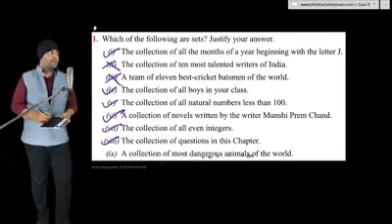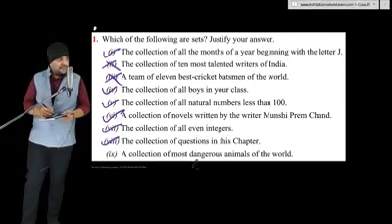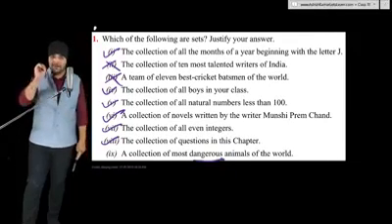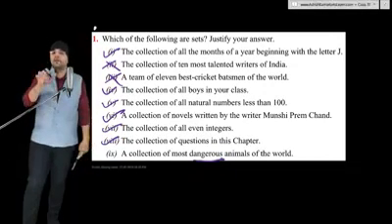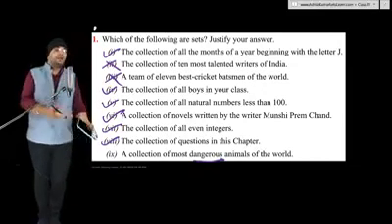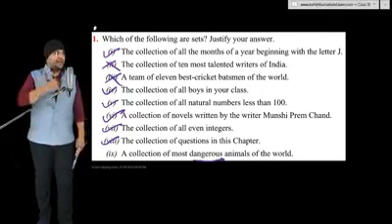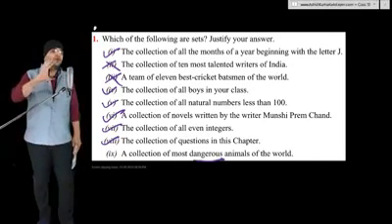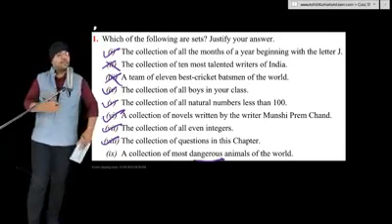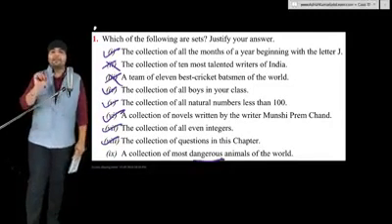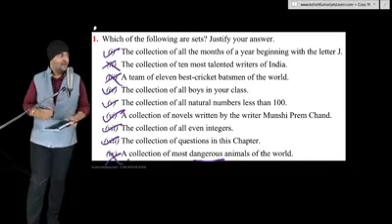A collection of most dangerous animals of the world. Now, here the word dangerous is not well defined in English. The definition of dangerous is always based on our personal experiences, personal preferences, personal opinions. For example, for someone, a dog can be the most dangerous animal in the world based on his or her experiences. But for some other person, a dog is not dangerous at all. So this collection is always subjective. It is always based on our personal preferences. So this collection is always different for different persons and can't be considered a mathematical set. So this is not a mathematical set.